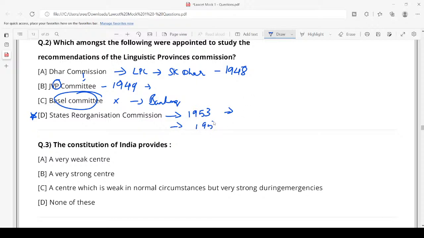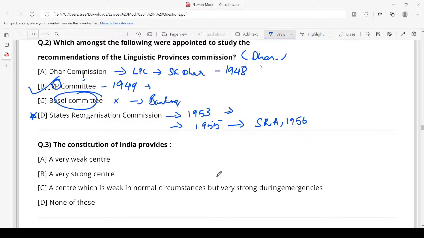It submitted its report in 1955, and based on it, Parliament enacted the States Reorganization Act in 1956. So the answer is the JVP committee. The other name of the Linguistic Provinces Commission is the Dhar Commission. Is this clear?